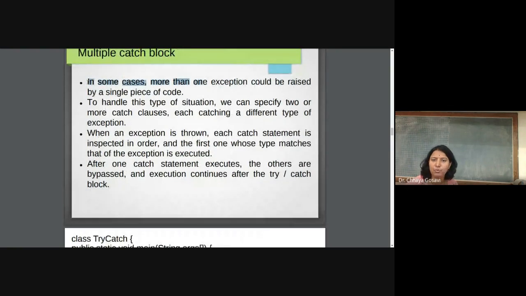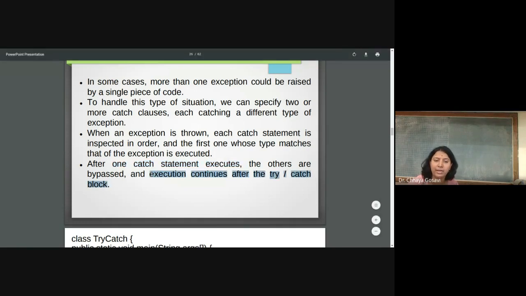In some cases, more than one exception could be raised by a single piece of code. To handle this type of situation, we can specify two or more catch clauses, each catching a different type of exception. When an exception is thrown, each catch statement is inspected in order from the try block, and the first one whose type matches that exception is executed. After one catch statement is executed, the others are bypassed and execution continues after the try catch block.